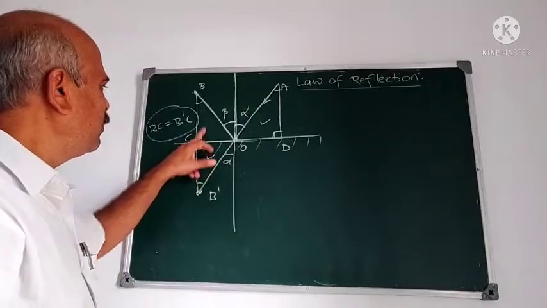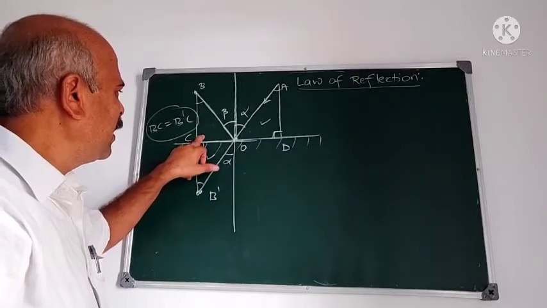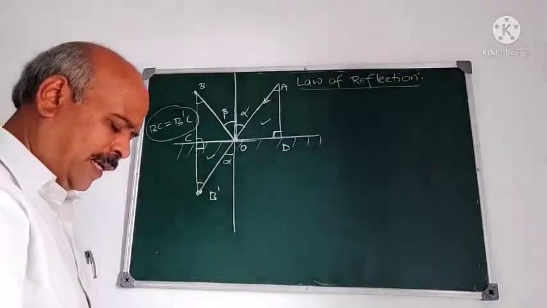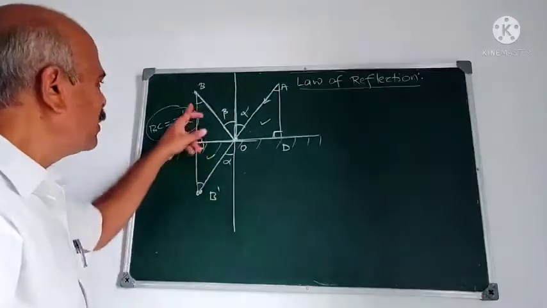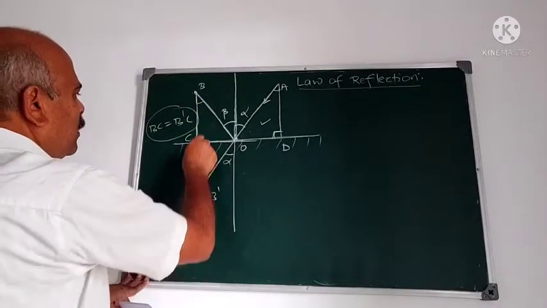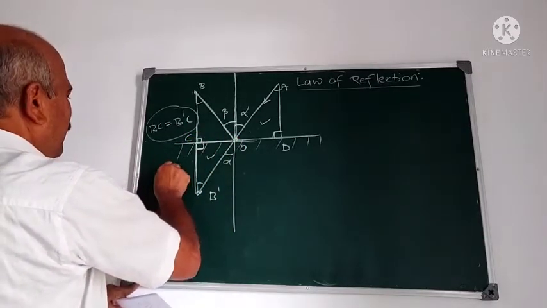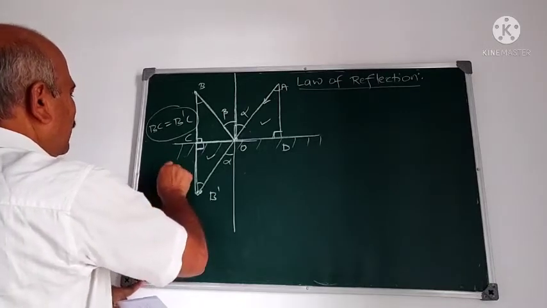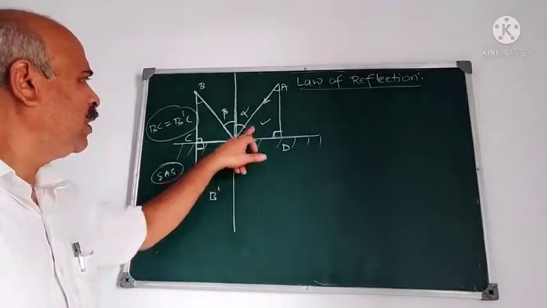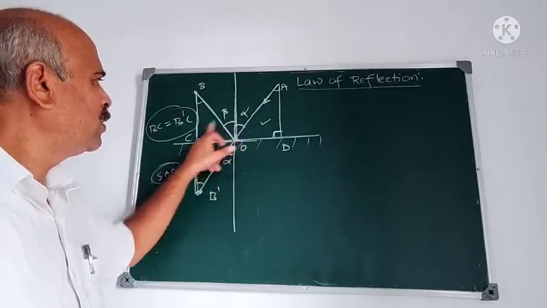How to prove that these two are congruent? These two are congruent because this is 90 degree, 90 degree, and this side is common. One more angle is same. What is CO common? BC is equal to B dash C. These two angles are equal. One side is common. Therefore, we apply here SAS theorem. These two are congruent. These two are similar. These two are congruent. Therefore, these two are similar.